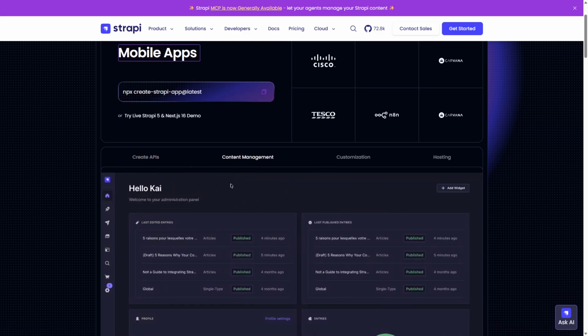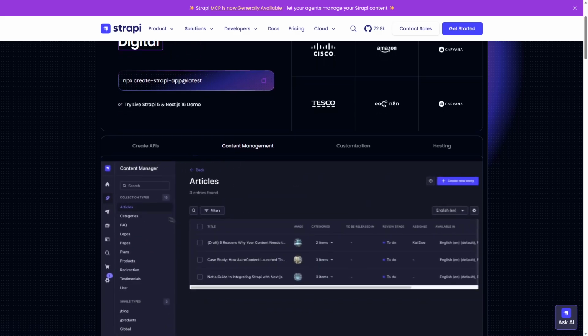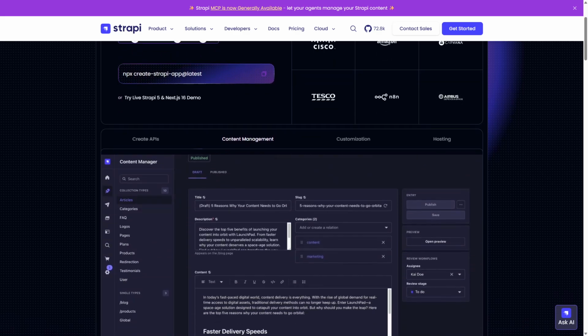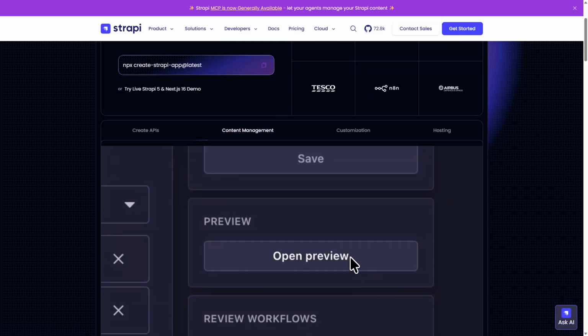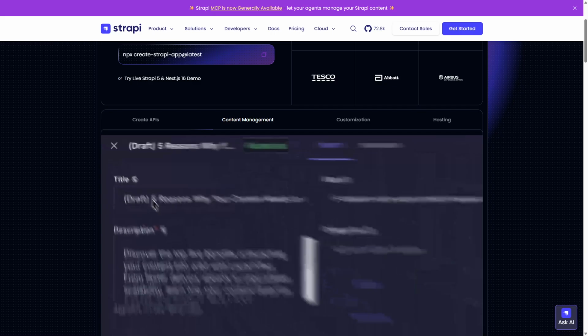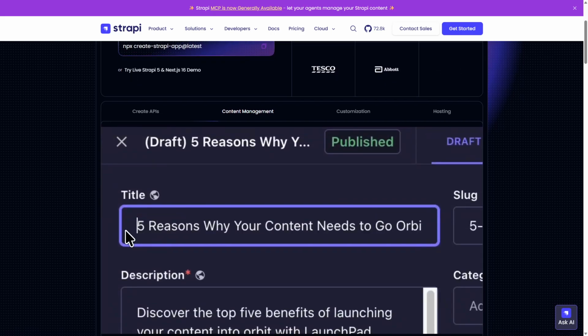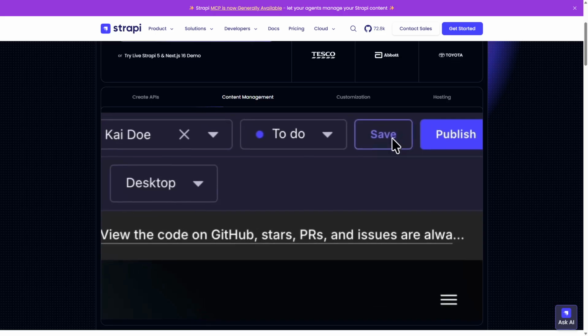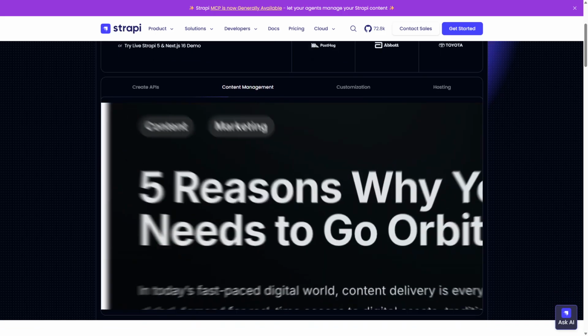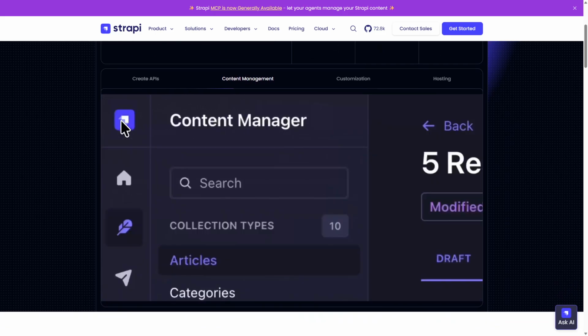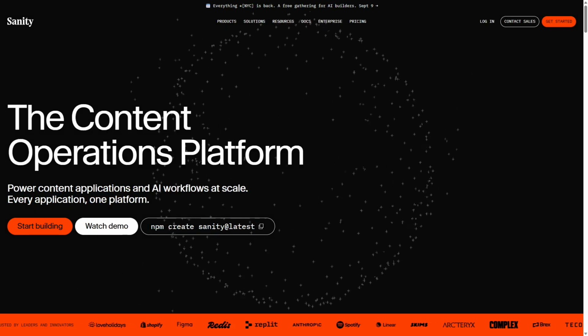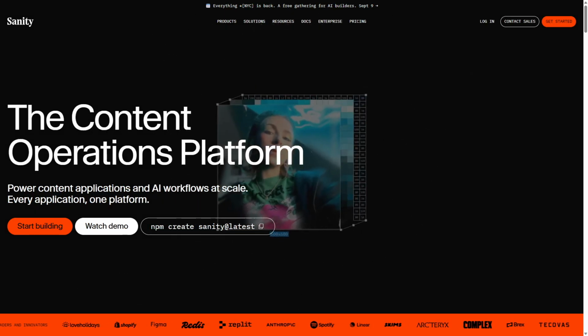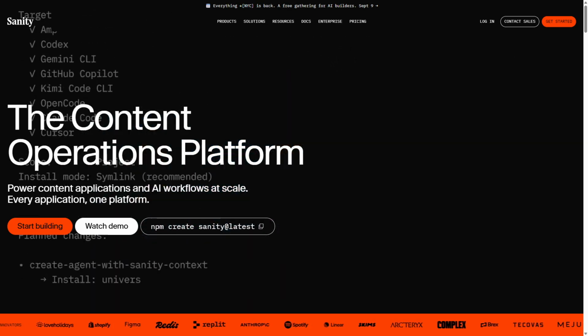However, self-hosting requires managing your infrastructure, updates, and security, which can be a challenge for smaller teams or less technical users. Ideal users include developers and businesses wanting full backend control, custom workflows, and avoiding vendor lock-in while building scalable applications. Sanity is a cloud-based headless CMS that emphasizes real-time collaboration and structured content editing.